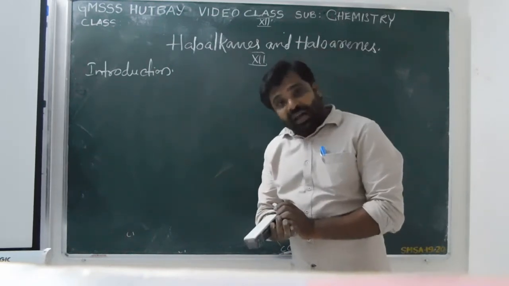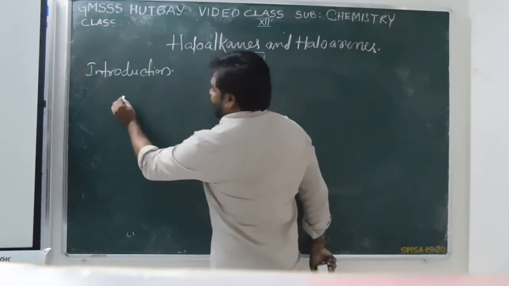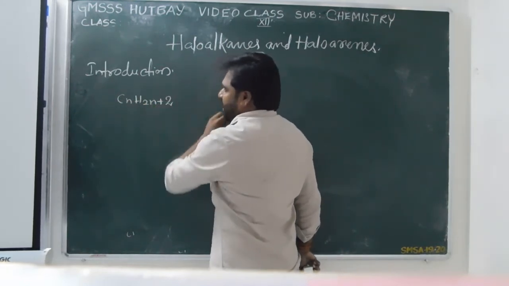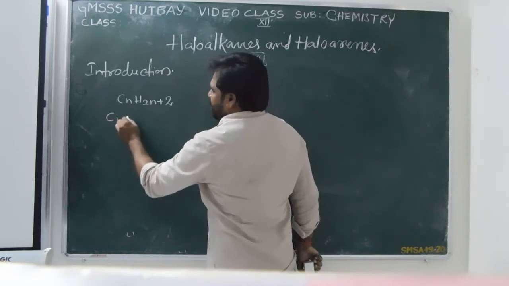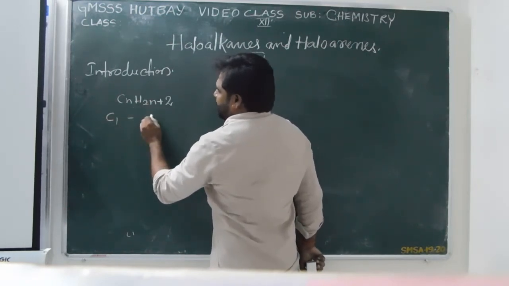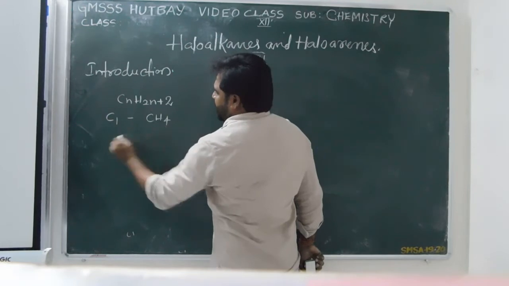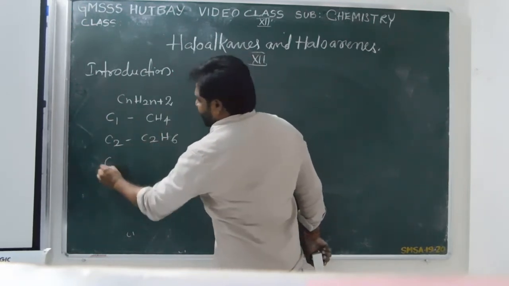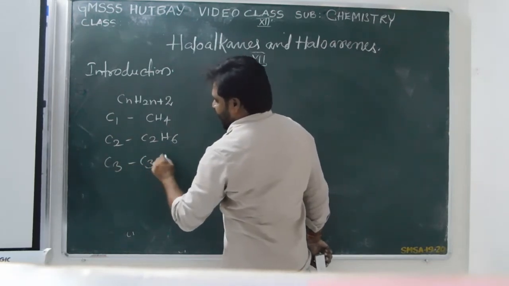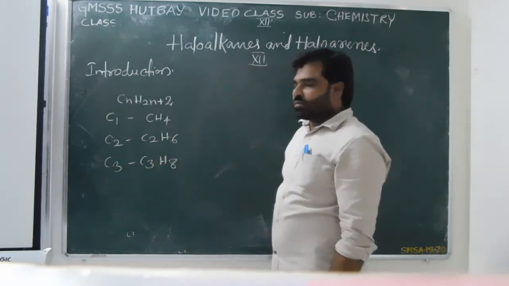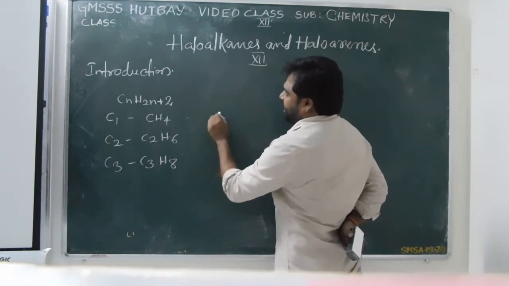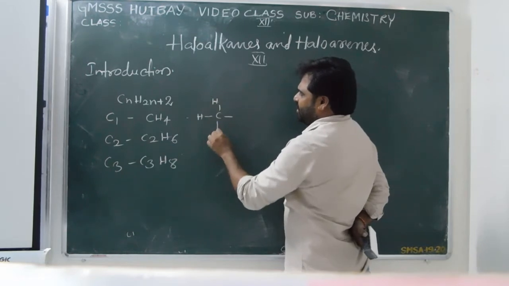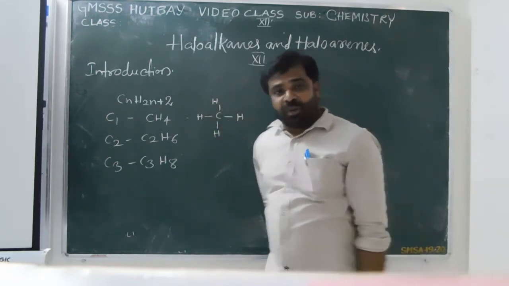Already you know what the alkanes are. The general formula of the alkane is CnH2n+2. According to this formula, if one carbon is there, the alkane is CH4. If two carbons are there, C2H6, ethane. If three carbons are there, C3H8, propane. This one is the structural formula of methane.